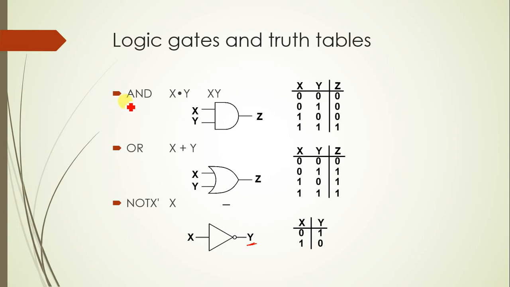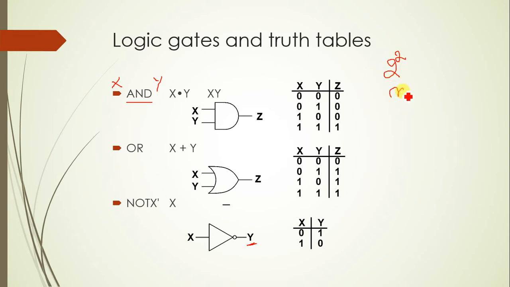So the AND gate, the name itself will tell, X and Y. You just keep it this way, X and Y. If both are there, then only my output will be high. That means you take X and Y as 2 combinations. How many possibilities will you get when you have two inputs? 2 to the power of 2, okay?